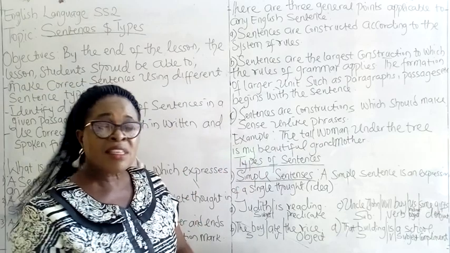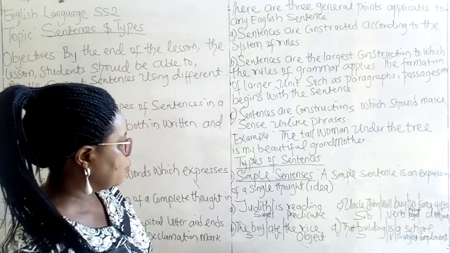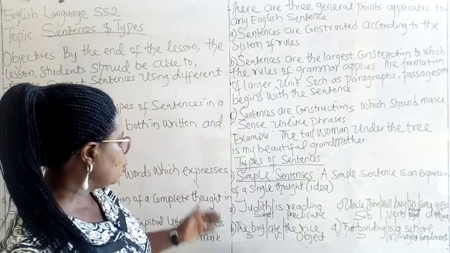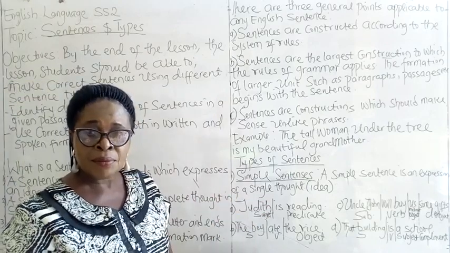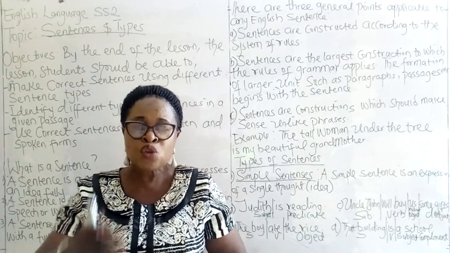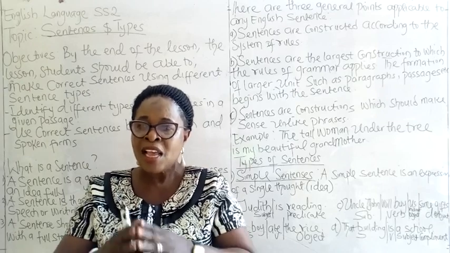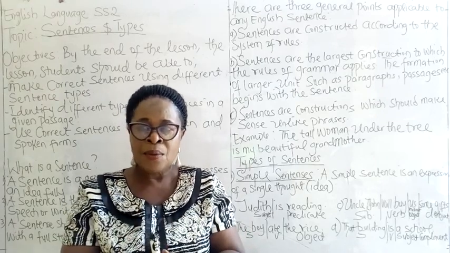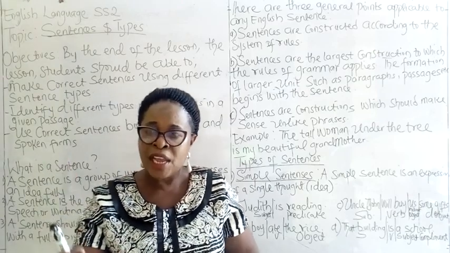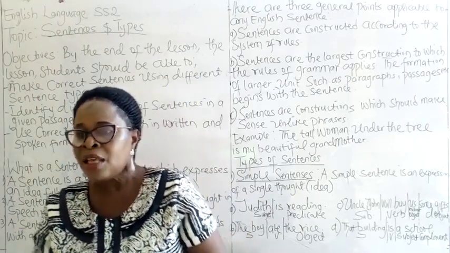Then let us look at the sentence types. One, we have simple sentences. What is a simple sentence? A simple sentence is an expression of a single thought or idea. That is, a simple sentence expresses just one idea. A simple sentence sometimes contains a subject and a verb, and at other times, a simple sentence contains a subject, verb, and object, and that is referred to as the predicate.